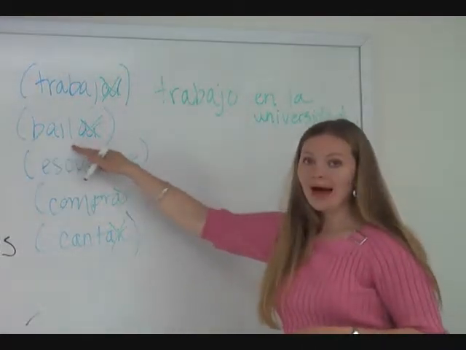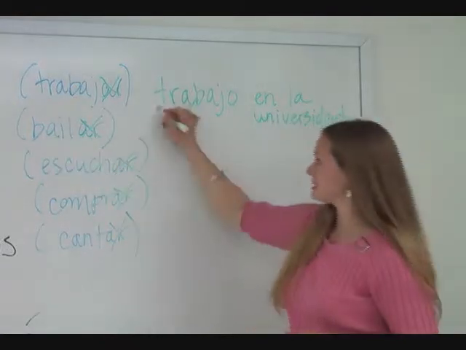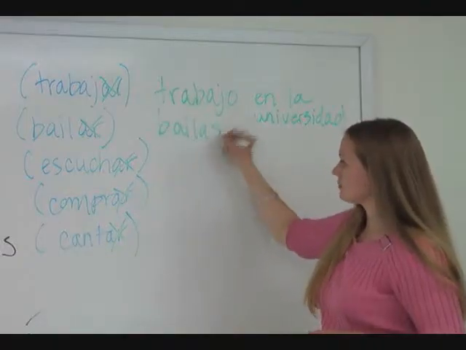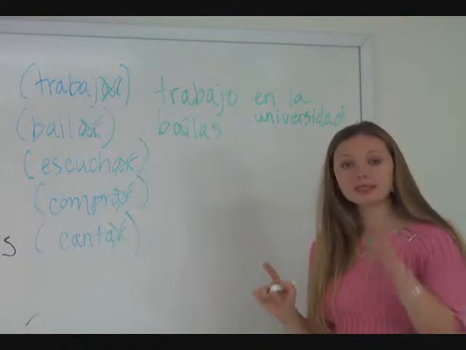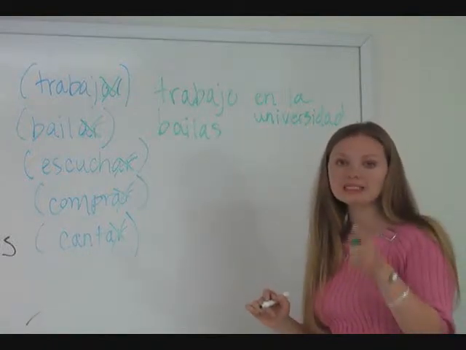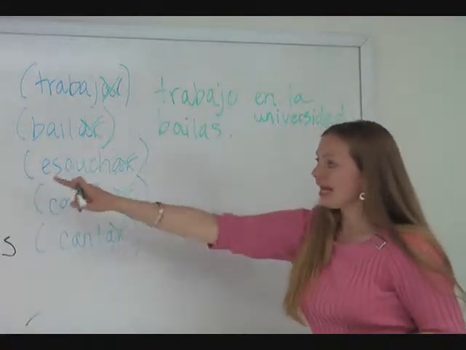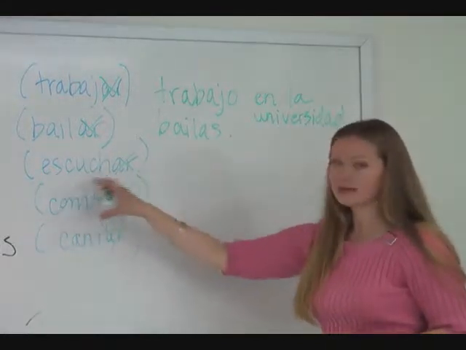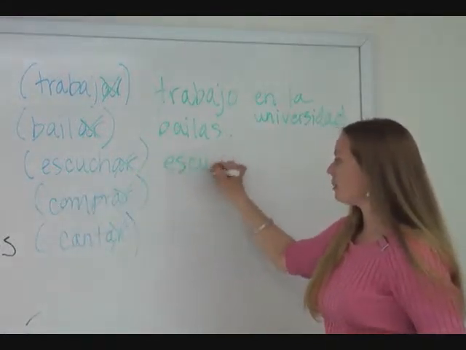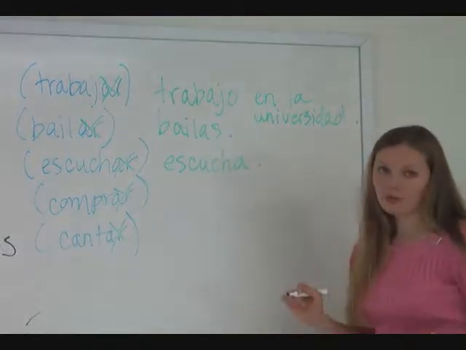Now our stem, bailas. Add the new ending. Bailas means you or tú. Bailas means you dance. Él, ella, and usted all share the same form. It would be escucha.